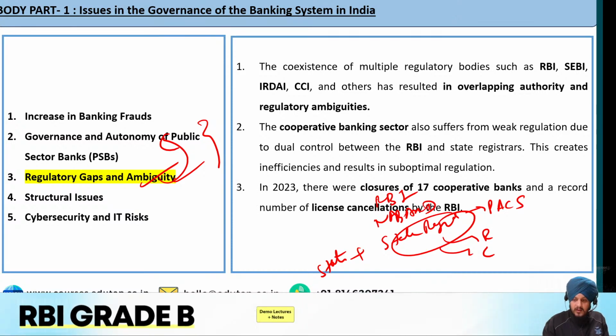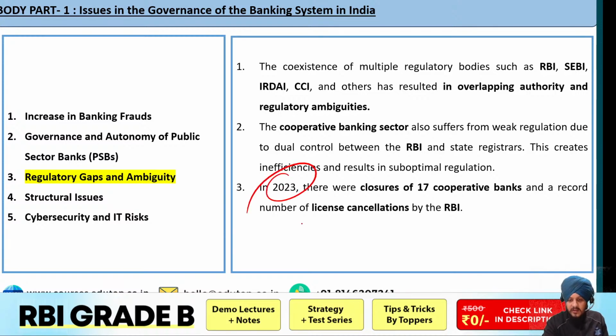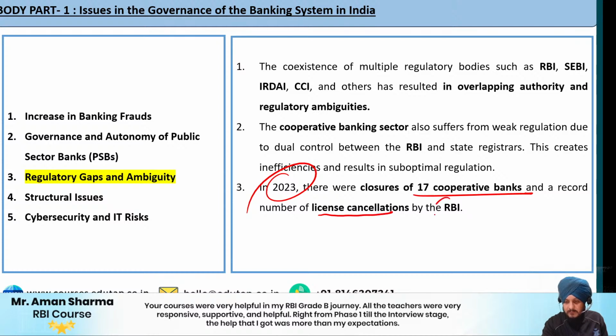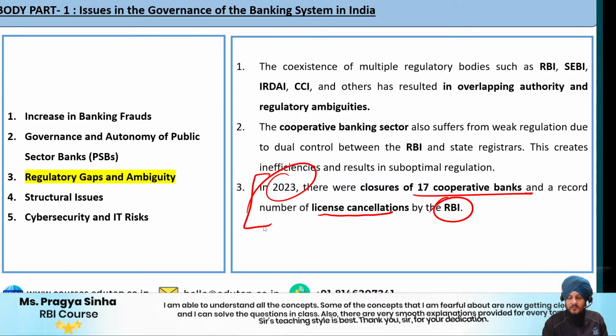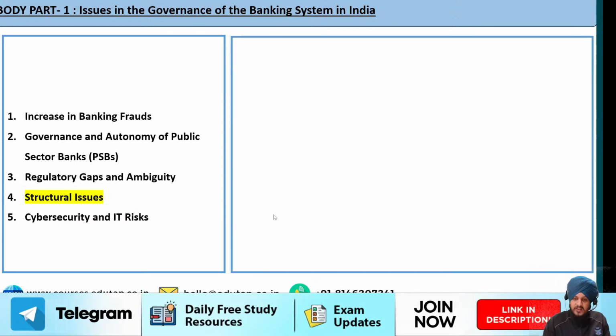Now okay, so there is some data that we have written. Let us read this also. In 2023 there were closures of 17 cooperative banks and a record number of license cancellations by RBI. So you can see how we are facing so many inefficiencies with respect to the cooperative banks, which is an important issue. What is next? Next is the structural issues. So there are structural issues also.